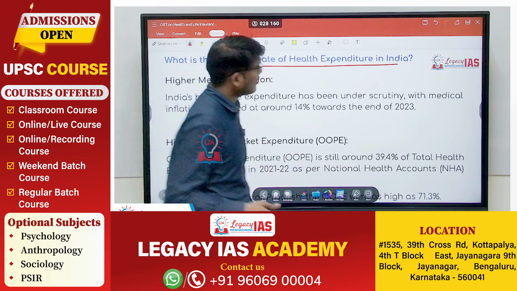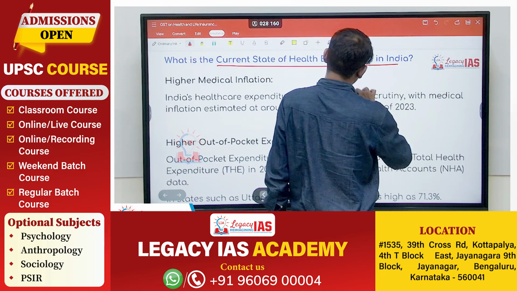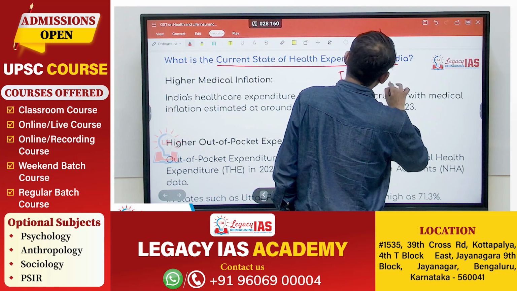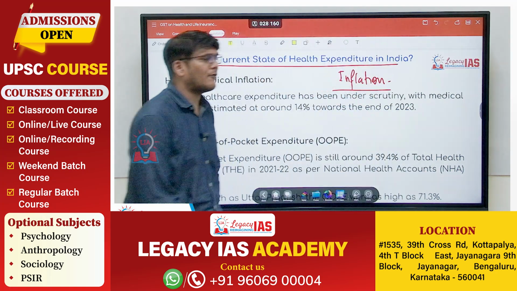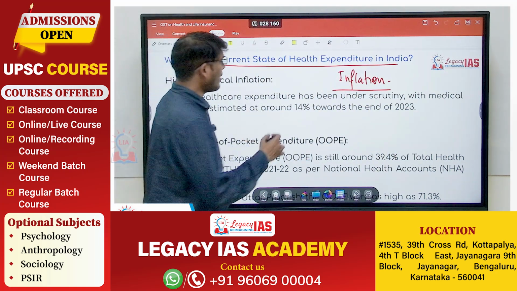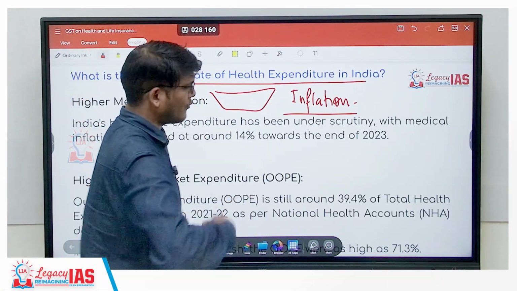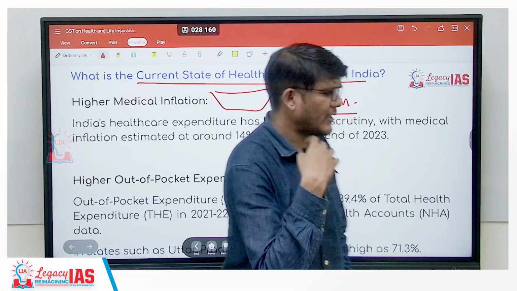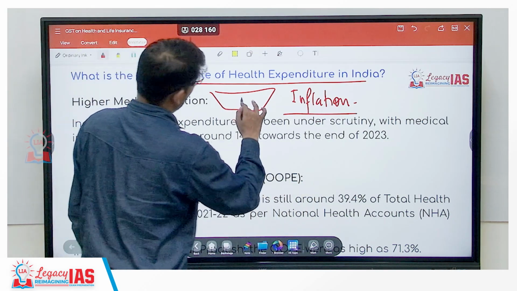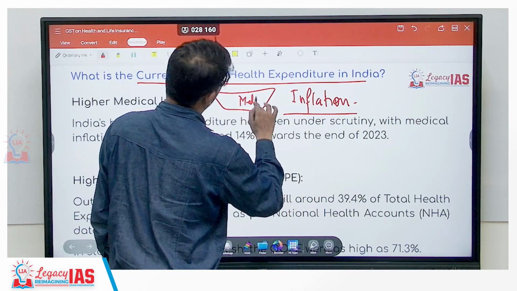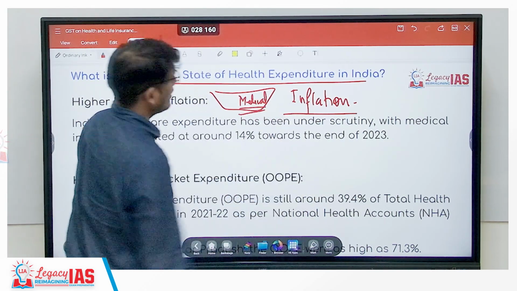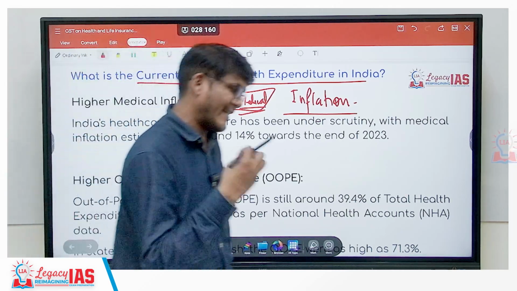Point number two: when you talk about inflation, inflation is a general increase in the price level for a sustained period of time for a basket of goods and services. In this basket, food items will be there, power and energy items, durable goods. In the same manner, this basket also has certain medical related equipment, services, etc.